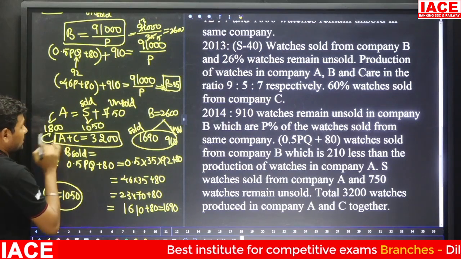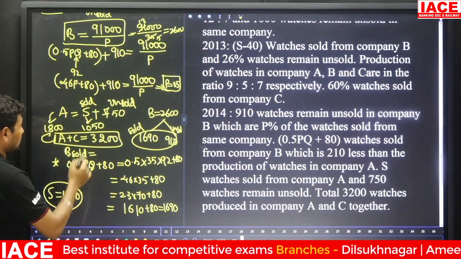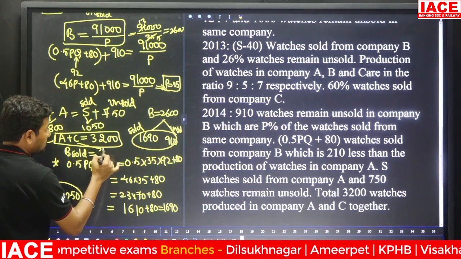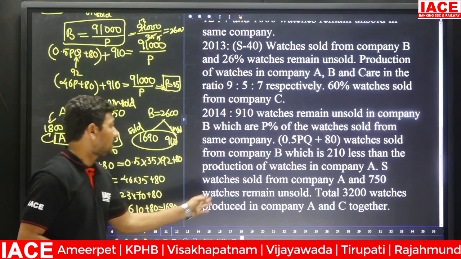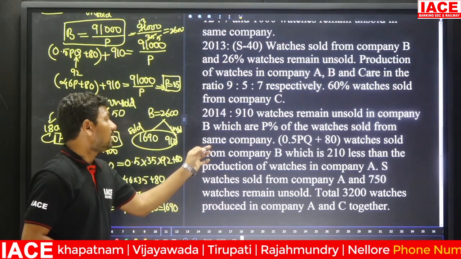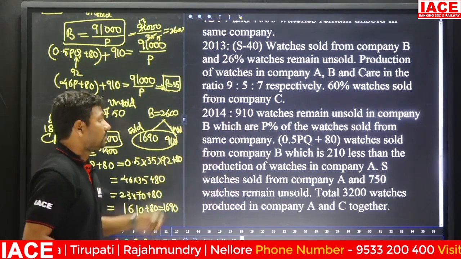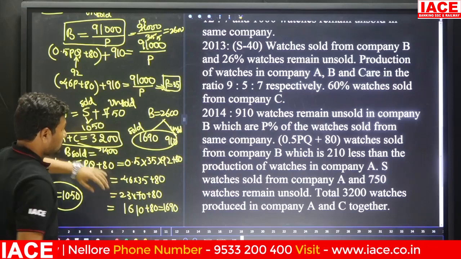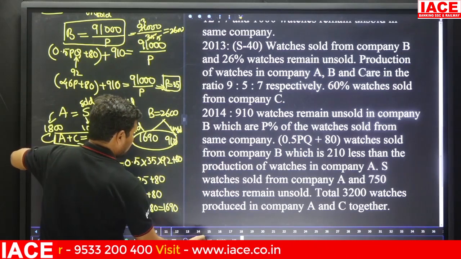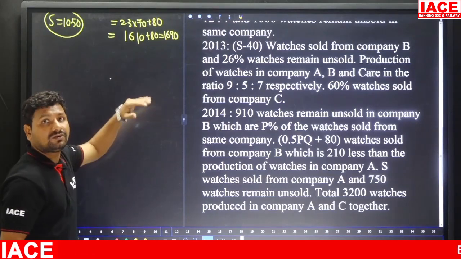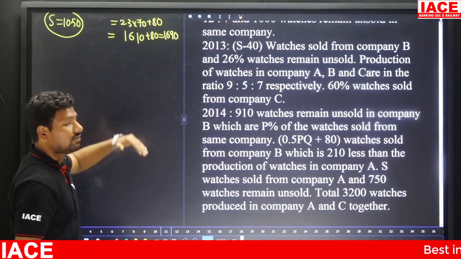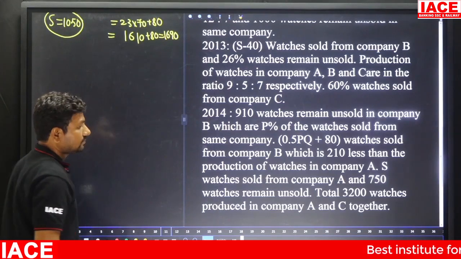In this, A value is 1800, which means the remaining value belongs to C. The C value is 1400. There is no data available for the C sold value and C unsold value. Based on this we have to create a table for 2011, 2012, 2013 and 2014.